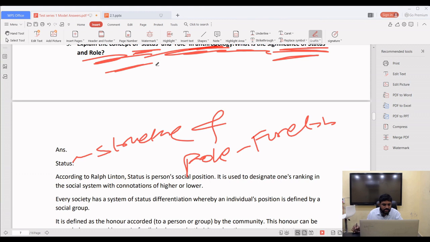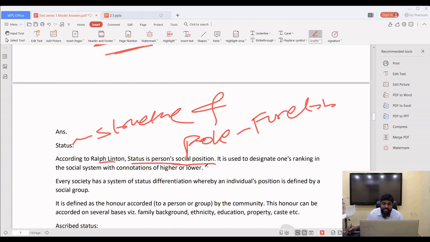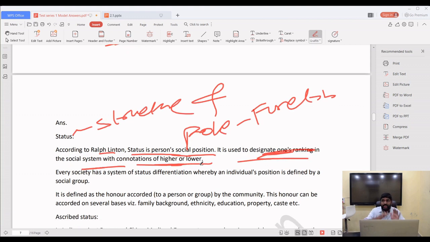According to Ralph Linton, status is a person's social position, structure. It is used to designate one's ranking in the social system, with the connotation of higher or lower. In a society, if he's a Brahmin, he will have higher social status. If he's a Shudra, he will have lower social status. Similarly, in the family, the father will have the father status and the son will have the son status. Role: father will have the role of father, son will have the role of son.